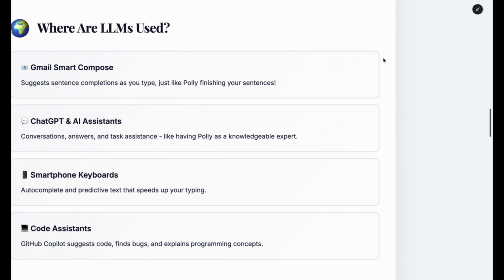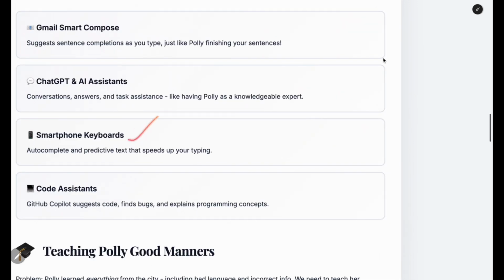Moving forward, where are LLMs used? We would have experienced this while writing a new mail to someone. Let's say if we write "hi," "good morning" might be appended to "hi." This is an auto suggestion which Google is able to create. Behind the scenes, a large language model comes up. The language model which Gmail is using knows that after "hi," most of the time we write "good morning." So it is able to predict something, and that's where it is used in Gmail. You must have used it in ChatGPT. Nowadays smartphone keyboards are coming up with all these things, and we have code assistants, IDEs, where it can suggest code, find bugs, and explain programming concepts to you.